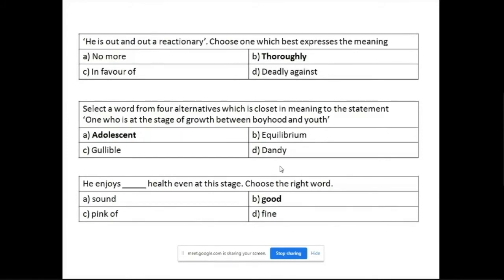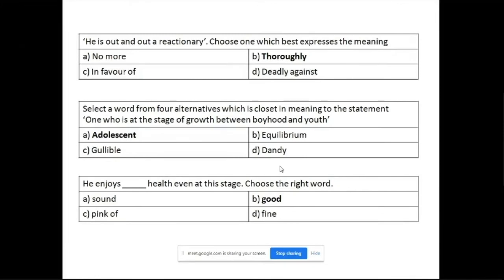Then, "he is out and out a reactionary." What is the meaning of out and out? It means thoroughly. Then, select a word from four alternatives which is closest in meaning to the statement: one who is at the stage of growth between boyhood and manhood. Here they have given you the meaning, you have to find the right word. Obviously, it is adolescent. Then, "he enjoys..." You have to pick the right word. It cannot be sound health, although sound can be there, but you need to find the right word which will best fit the sentence.